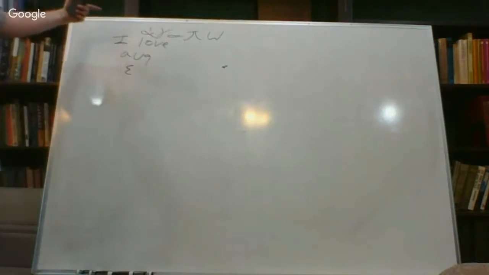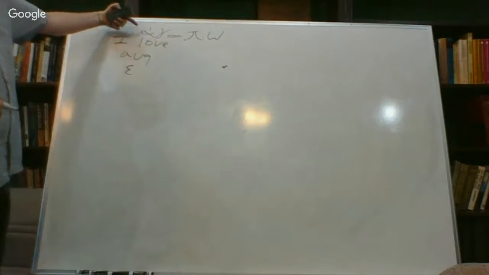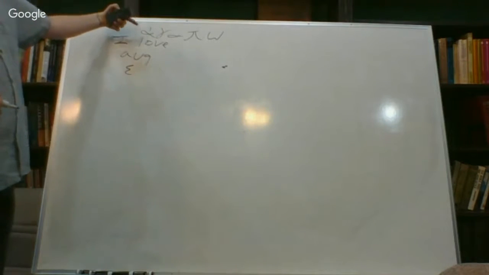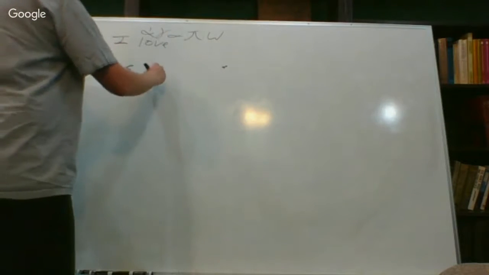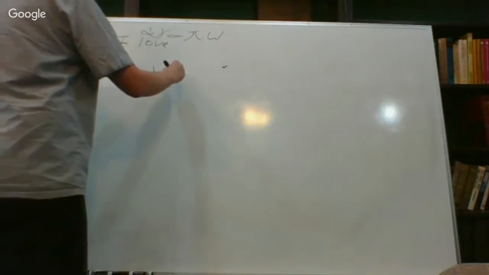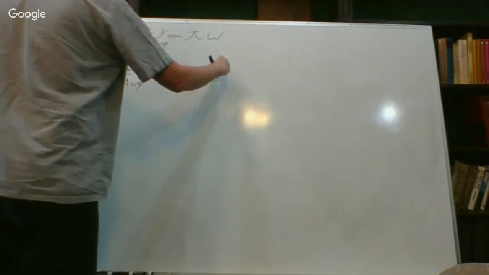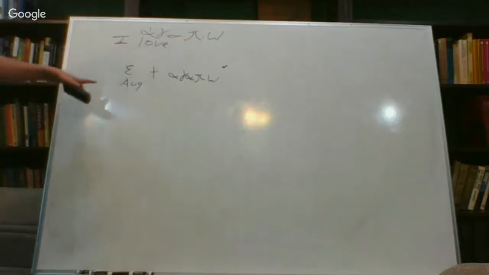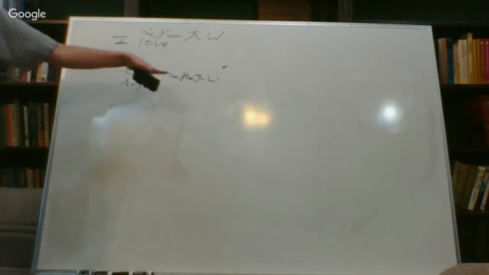So for luo, our fun little word, or even up here agapao, we have an augment attaching itself to the beginning of the root of the word. So here we have epsilon plus, so we're just going to write augment plus root. So agapo, we'll just make it short here. So the epsilon plus the alpha here, what happens when we have these two combined?